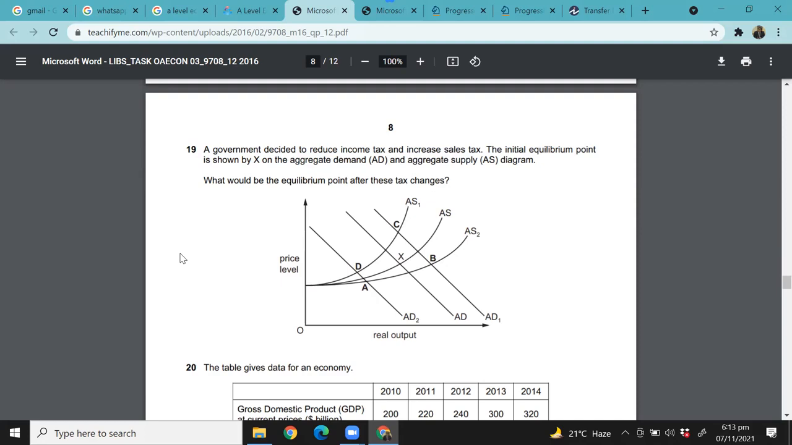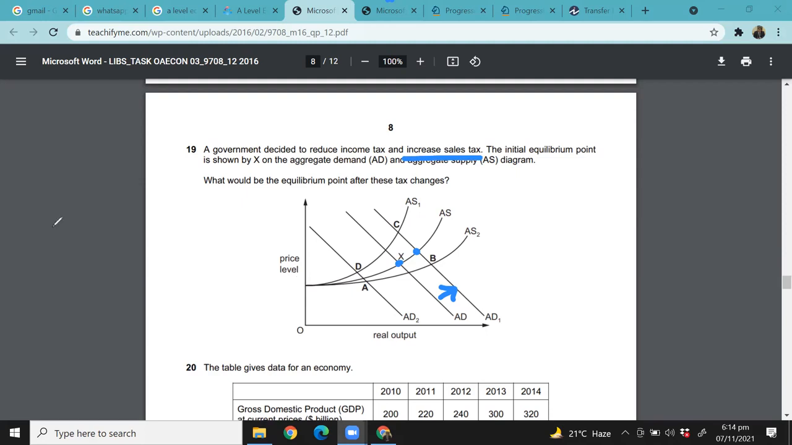Let's see if you get this correct. Lower income tax means more purchasing power. More purchasing power means more consumption, so the aggregate demand should shift to the right. We know this. So from X, you move to this point. But then there's also another change taking place, that is the increase in sales tax. So what happens when there's an increase in sales tax? Aggregate demand will definitely shift to the right.